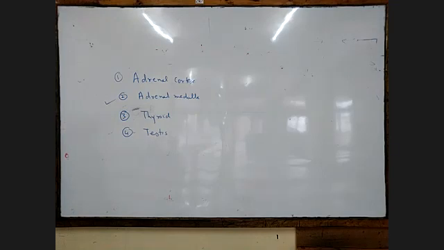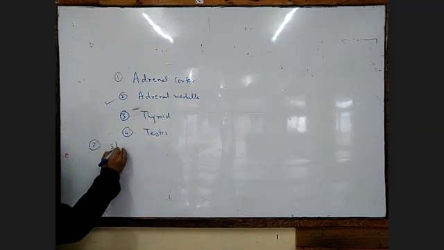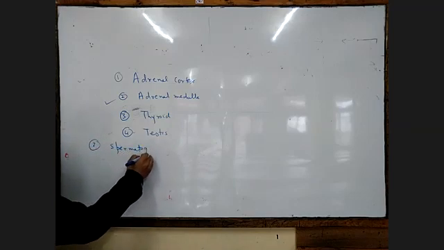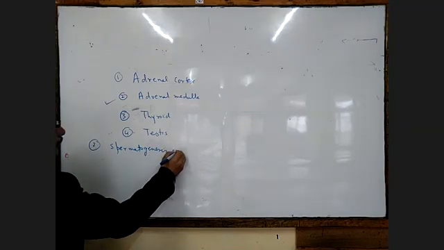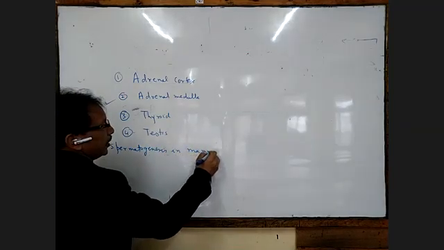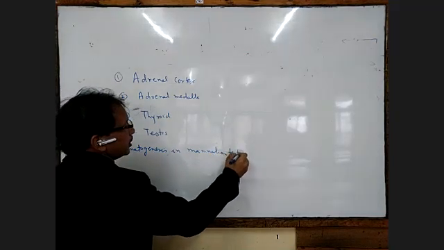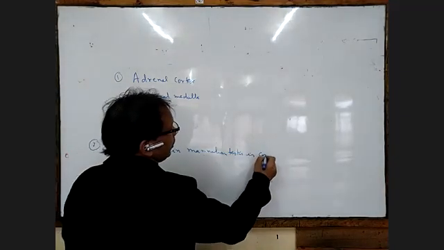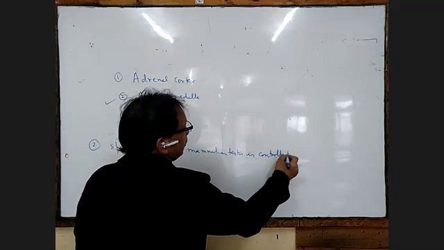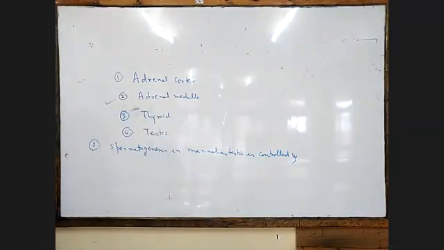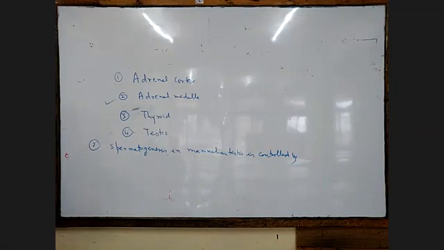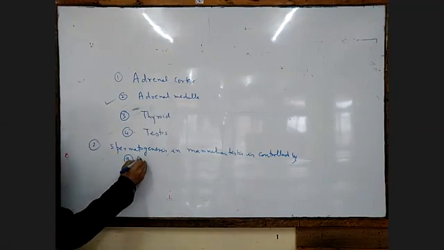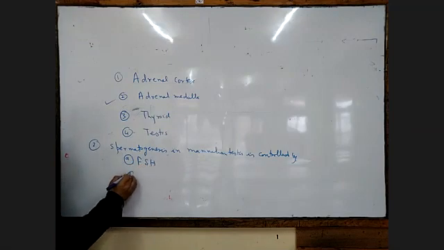Okay, then we go to the second one. Spermatogenesis in mammalian testis is controlled by: option A will be FSH, follicle stimulating hormone.